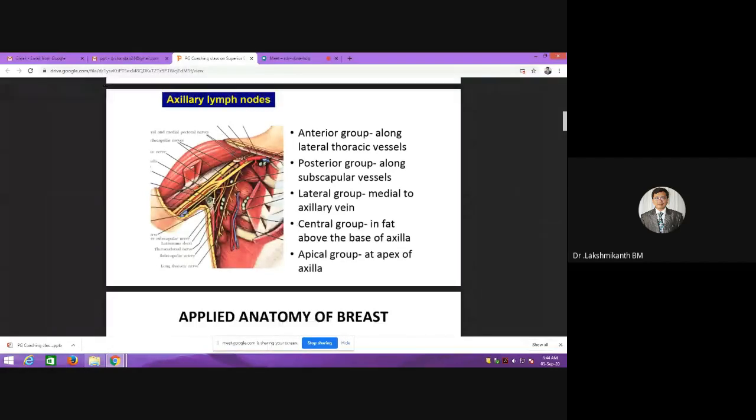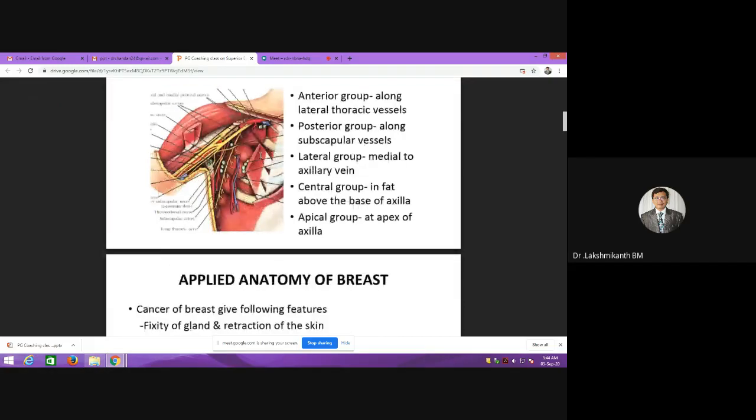axilla. The apical group is at the level of the apex of the axilla. The apex of the axilla will be where you have the clavicle. So at this level, you have what we call the apex. The apex of the axilla is formed anteriorly by the clavicle, posteriorly by the scapula, and medially by the first rib. So the apex will be there in the upper part.